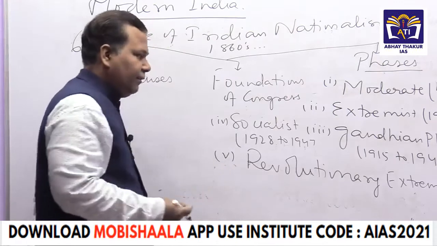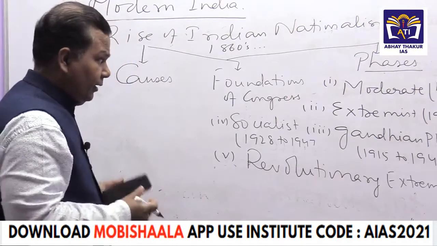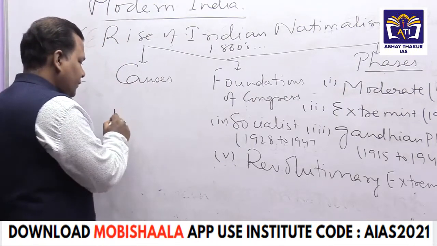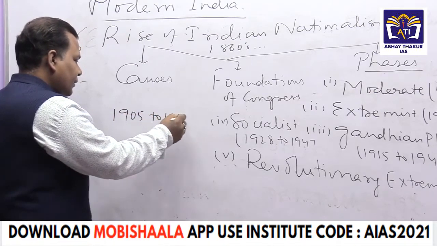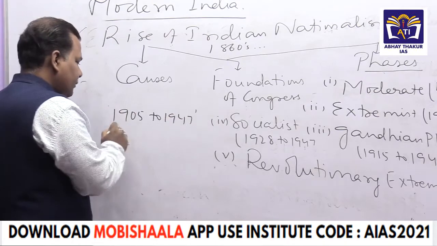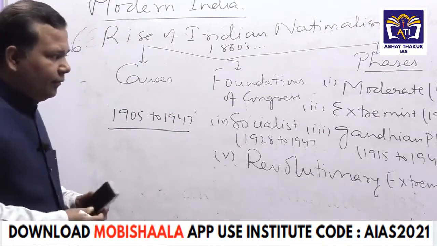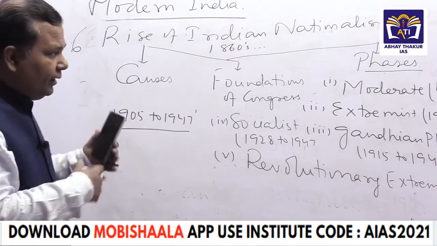Rather, I'll cover it at one place, correct? Then important developments from 1905 to 1947. Some important developments are there that we will have to observe here.